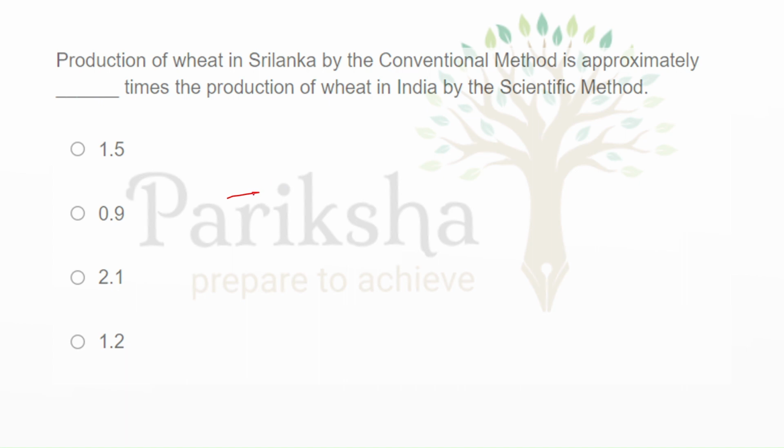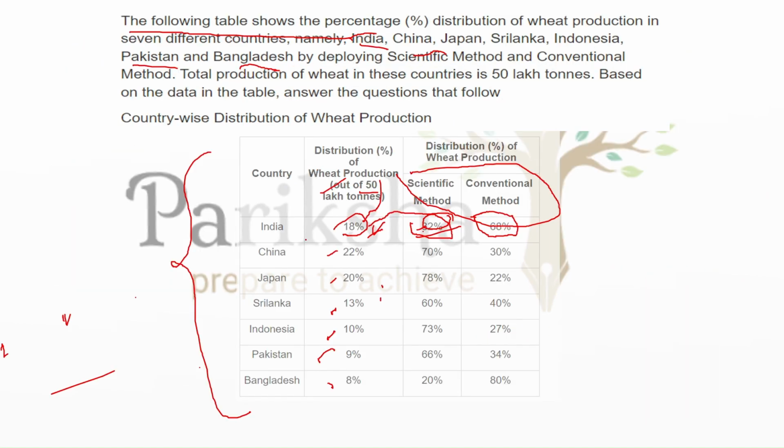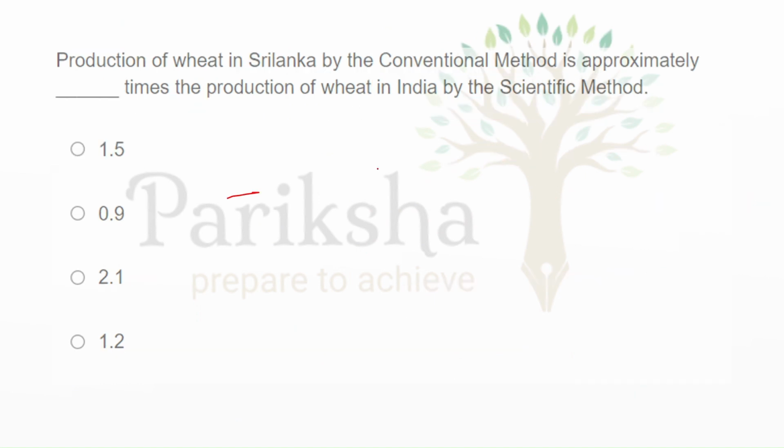By the conventional method of surgery, what times the production of wheat in India by scientific method? Now again we will come to the exercise. So India by scientific method 32%, and Sri Lanka by conventional method 60% through scientific and 40% through conventional. So for this we will again follow the same calculation.